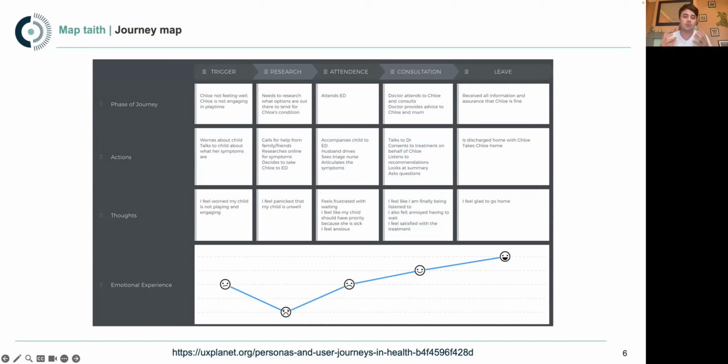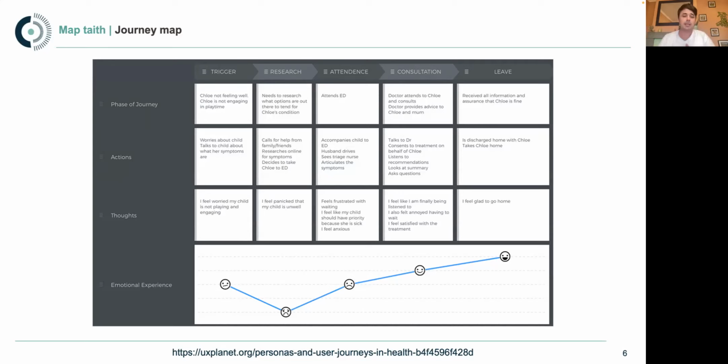And as you move down into thoughts, that's how they're feeling at this stage. So this is a frustration for them. I feel like this. What we're trying to do when we create these maps is bring in as much of the insight that comes from your research to inform this map. It's easy to think that a journey map is just fabricated, and this is John and they do this and this. But actually what you're trying to do is inform this map through your research, to build a picture of how somebody's moving through this service and how they're feeling as they go through it, and vitally what the good and the bad experiences are, because it helps you to identify and bring all that into one place.